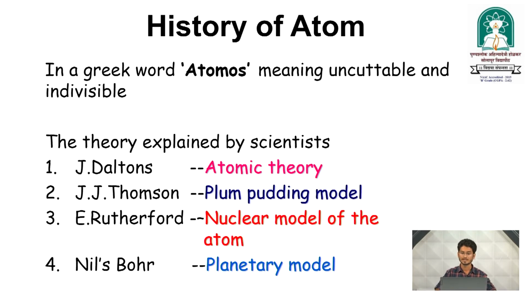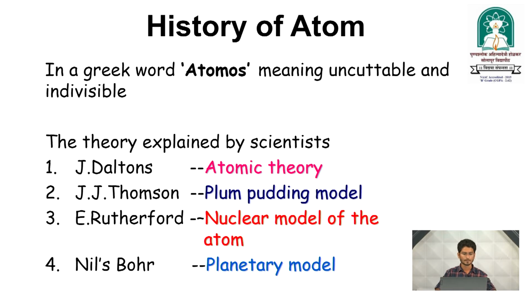Now we will see the history of the atom. In Greek, the word atomos means uncuttable and indivisible. This Greek word atomos is what we now know as the atom. It is uncuttable, which means we cannot cut it, it is indivisible, at that time.